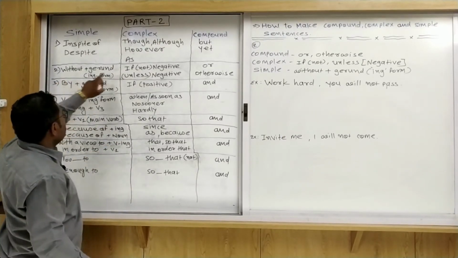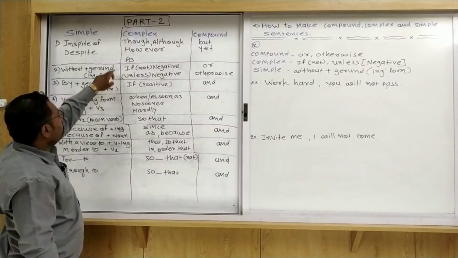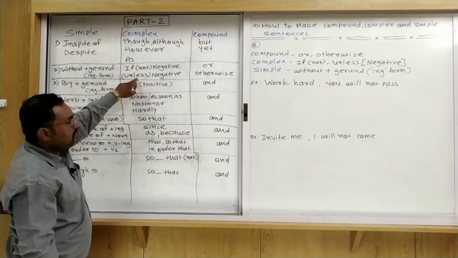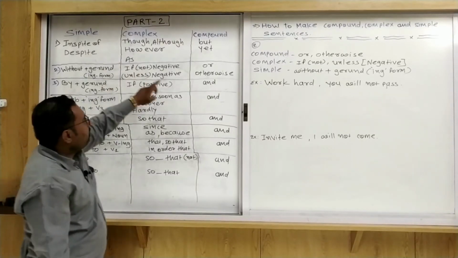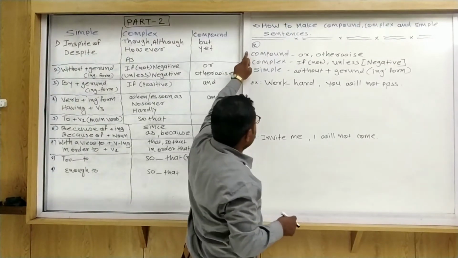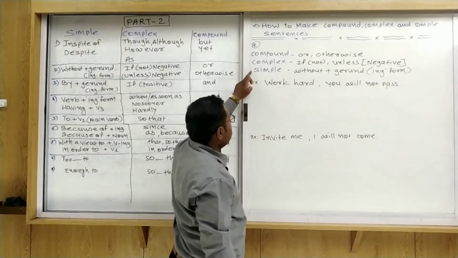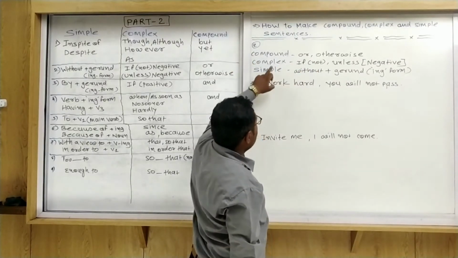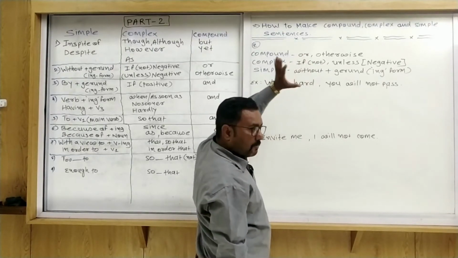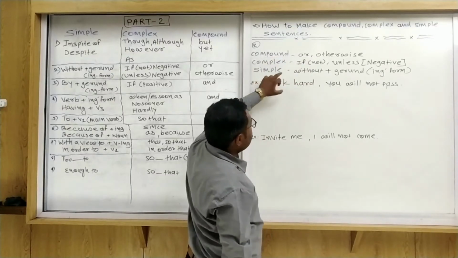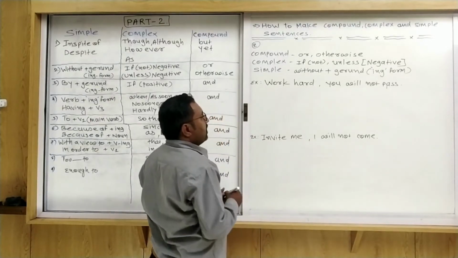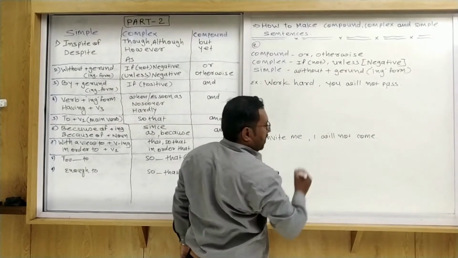The second one, without plus gerund, that means ing form. In a complex sentence, if we have to make a negative sentence, you can use unless. Unless is also negative. And in a compound sentence, or otherwise. Here you can see number 2: compound, complex and simple. In compound, or otherwise; in complex, if not, unless, that is negative meaning; and we try to make a simple sentence with without plus gerund. See that: work hard, you will not pass.